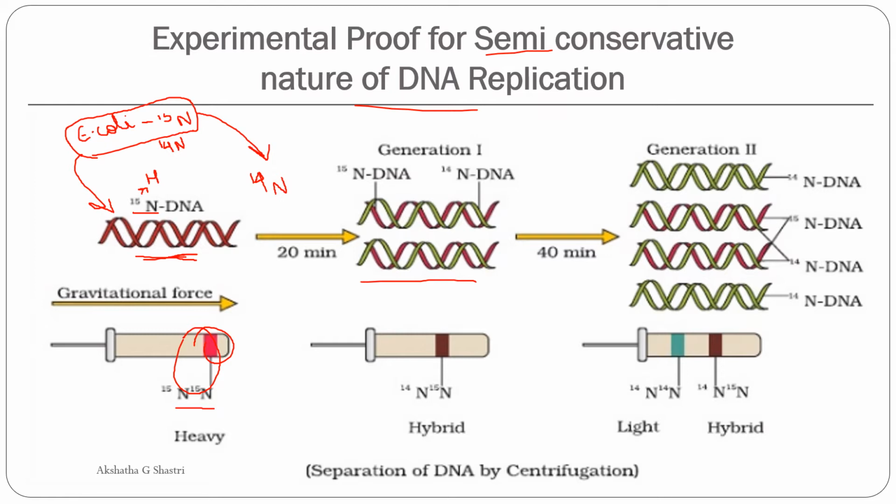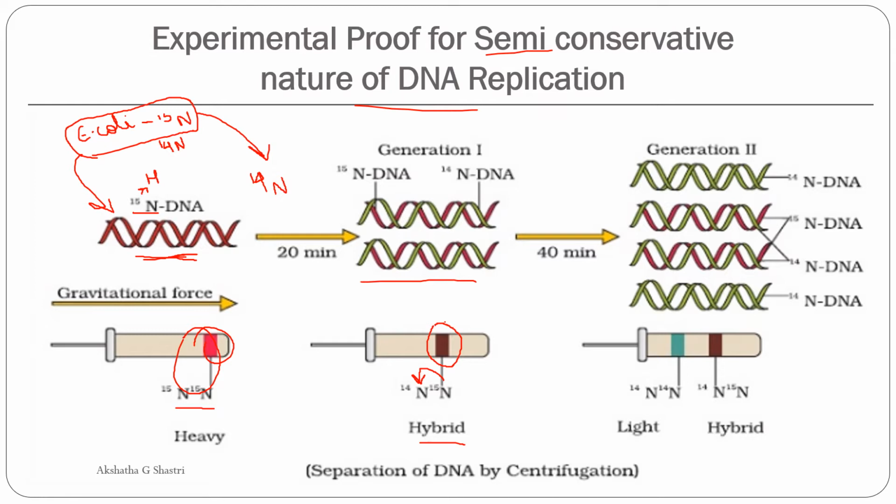So see here, after 20 minutes, the result was like this. Now it is in the middle. So this is a hybrid, or we can also call it intermediate. So this N15 gets incorporated into the N14. Hence we can call it intermediate or a hybrid one.